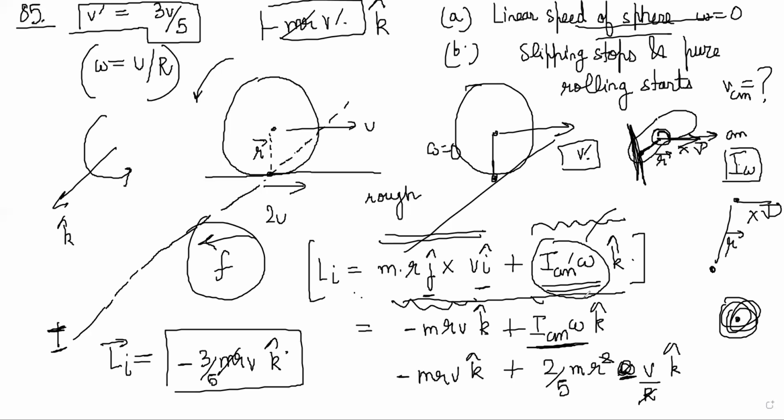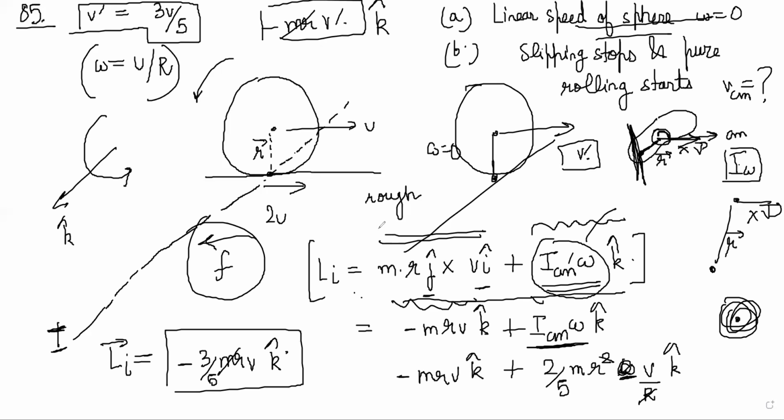You think of it as a particle going, and when you think of it as a particle, obviously you have to write R vector from the axis about which you are measuring, right? So R cross V will have information about where your axis is about which you are measuring L. But plus ICM omega doesn't have any axis related stuff. It is always ICM omega. So that second term is just pure rotation stuff, ICM omega. The first term is the axis stuff.